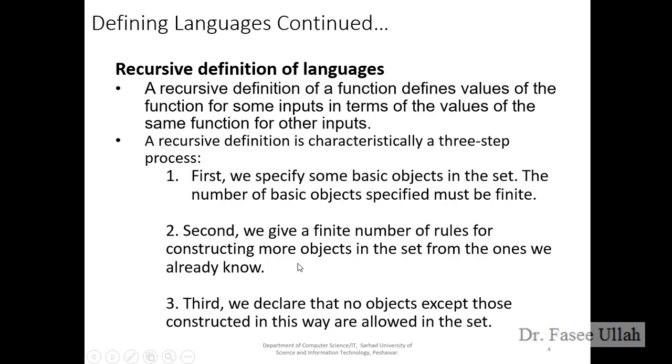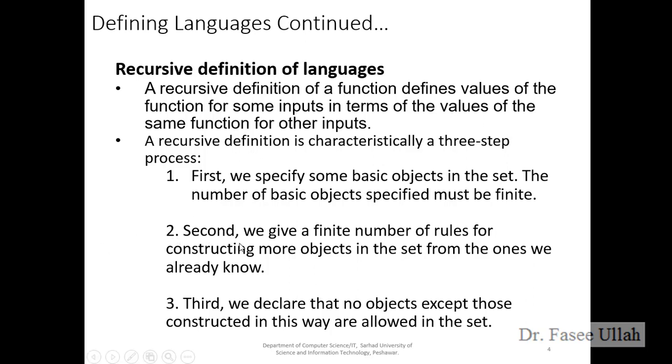What is the second point? We give a finite number of rules for constructing more objects in the same set from ones we already know. We set the condition or rule in the first point, so whenever we are implementing it and reach the end point, that is the second point.